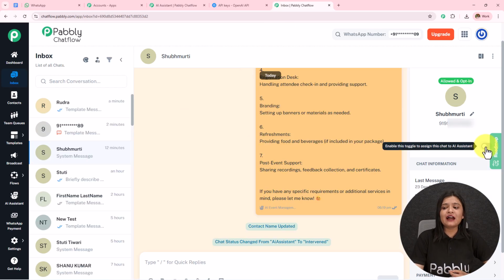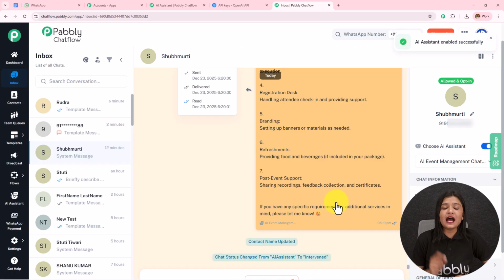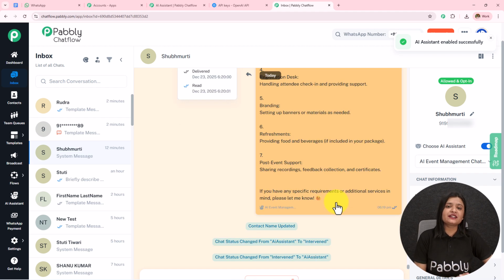Over here I simply have to toggle on this, choose AI assistant, and then select the AI assistant, and then I simply have to save this. And in this manner I have assigned this particular AI assistant to this particular chat. But doing this manually for particular chats is very illogical, and that's why we can assign this AI assistant to a particular group or to all the contacts.